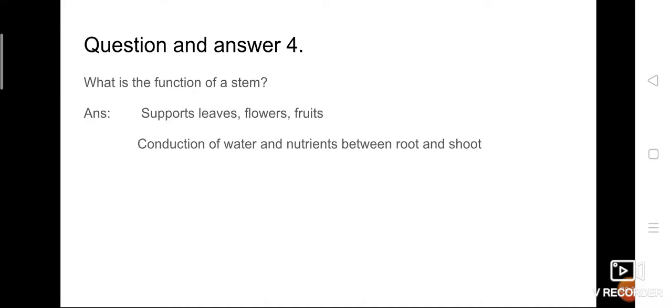And conduction of water. Root absorbs water, but the water should be transported to all parts of the plant. So the main function is what? Conduction of water and nutrients between the root and shoot. Not only these, it has some storage property, everything. Okay, so these are the two important functions of a stem.